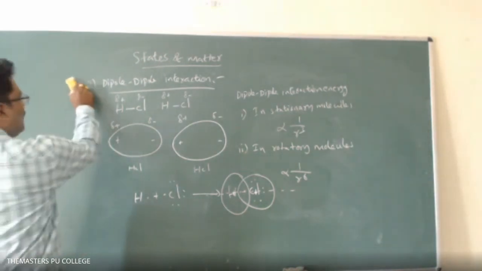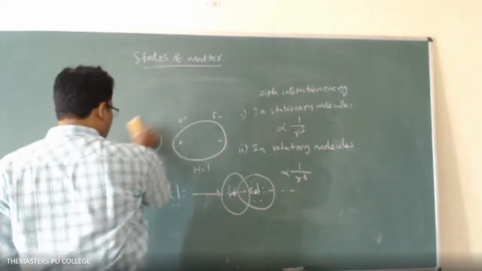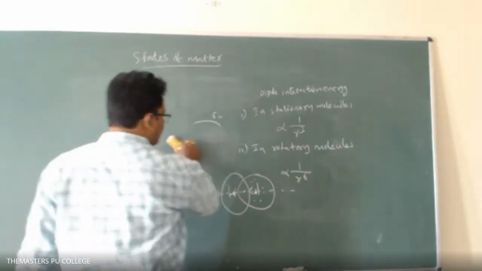Right. Next, the third one is dipole-induced dipole interaction.